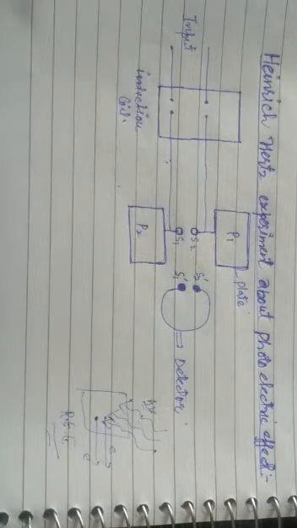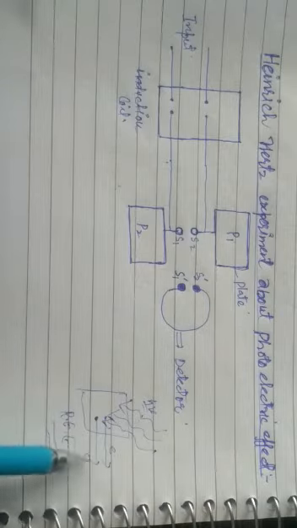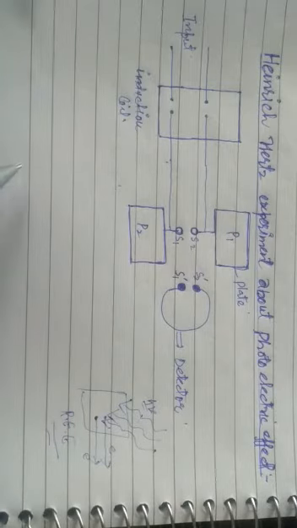So simply, the phenomenon of emission of electrons from the surface of a metal when light of suitable frequency is incident on it is known as the photoelectric effect. The electrons thus emitted are called photoelectrons, and the current is called photoelectric current.